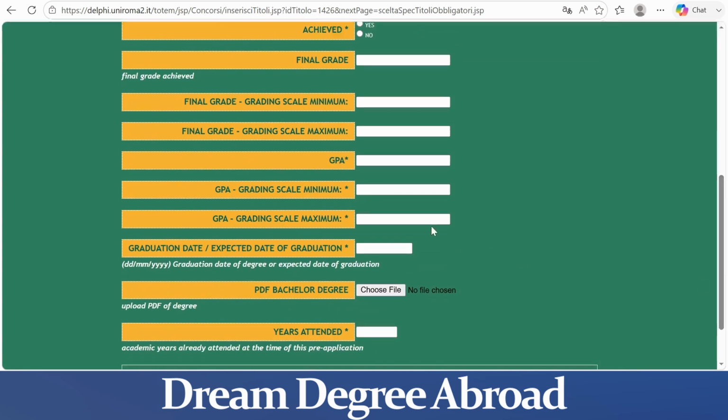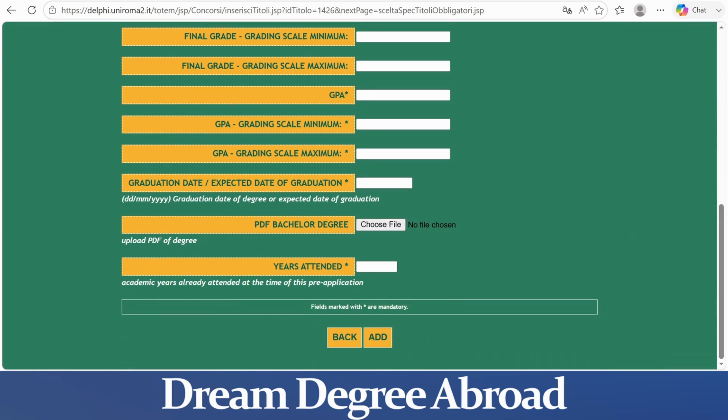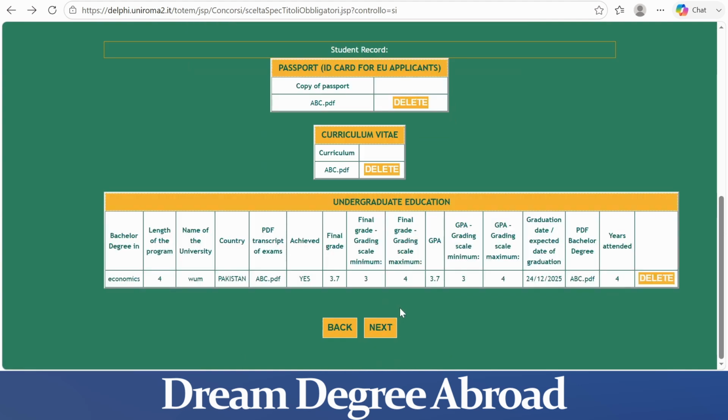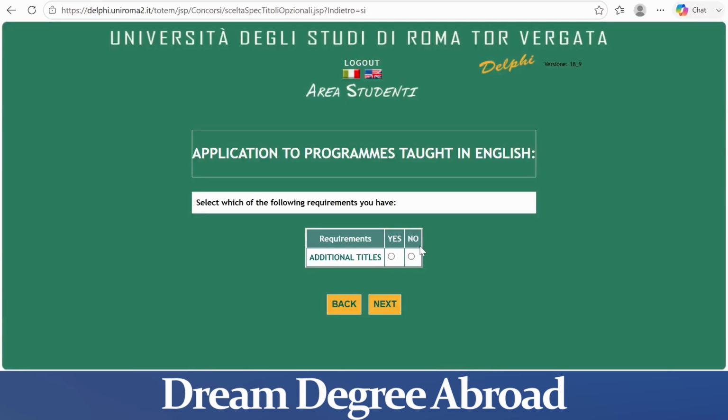Then enter your graduation date and then PDF for bachelor's degree. Upload PDF here. Then scroll down and enter the years attended during bachelor's. So after completing this section, click on Add button and move to the next. Now upload the English language certificate. Click on Enter. After uploading the English language certificate, move to the next. Click on Next button. Now if you have any additional titles, then choose Yes, otherwise choose No. After that, move to the next.